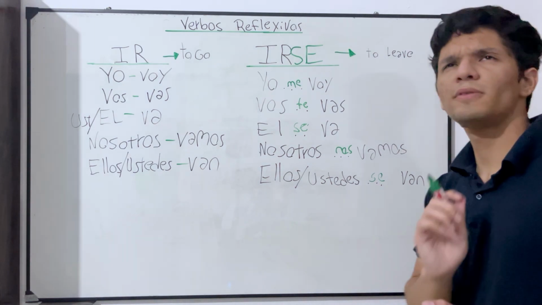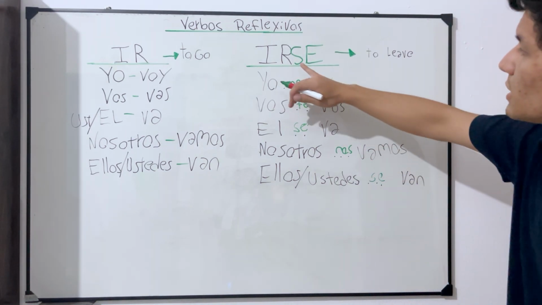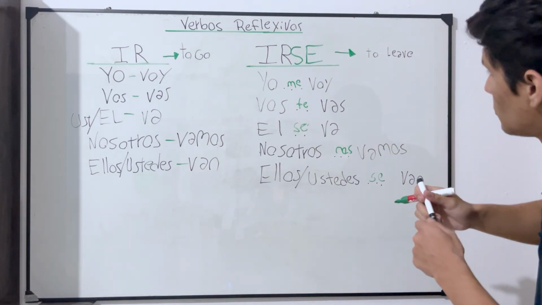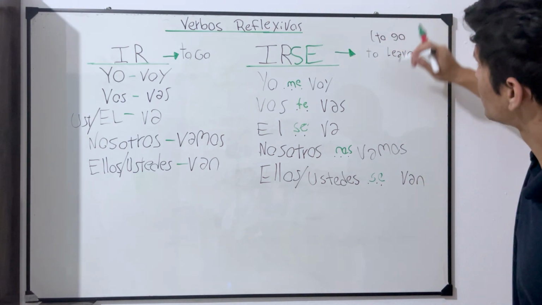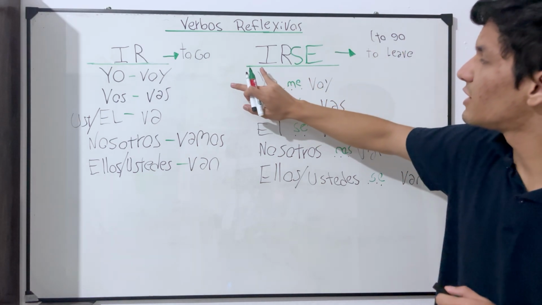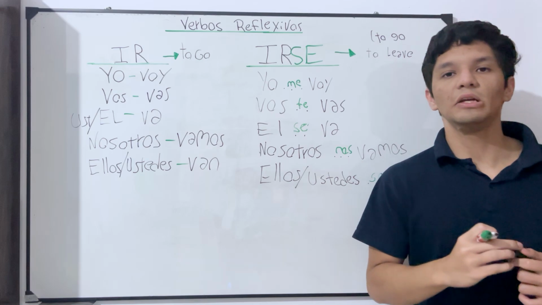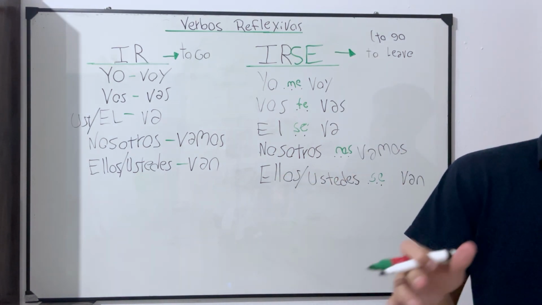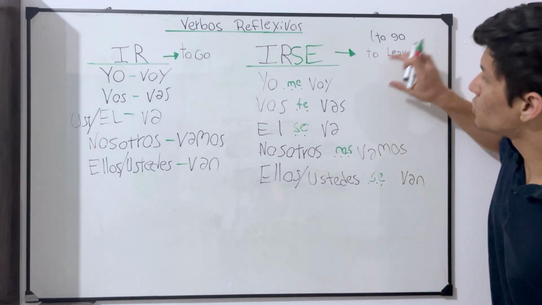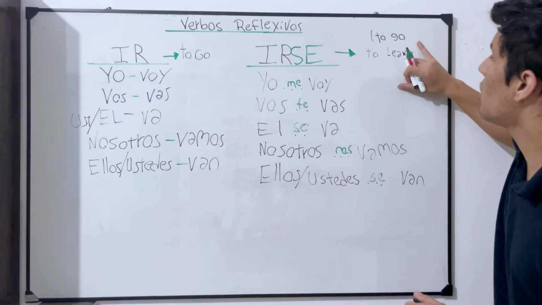Now, one important thing that you should consider is that sometimes the verb irse also means just to go. In what kind of context? We sometimes use irse as to go, but it is grammatically incorrect. Anyway, people in Argentina, in Latin America, in Spain, they use it this way, as to go or to leave.